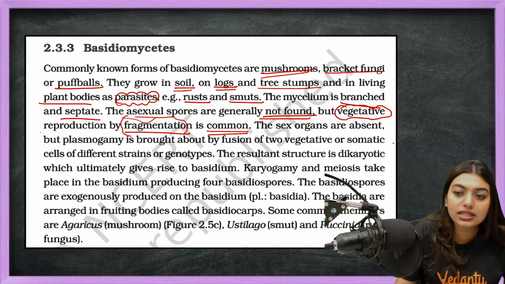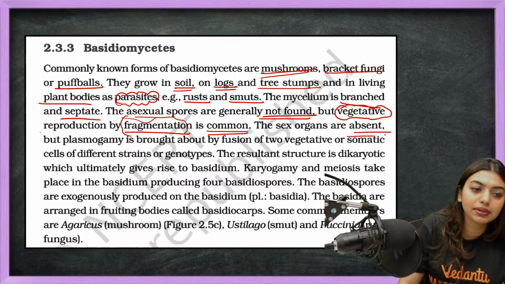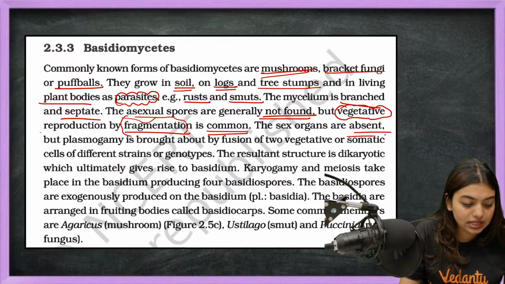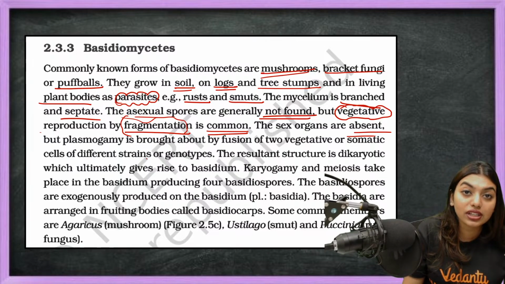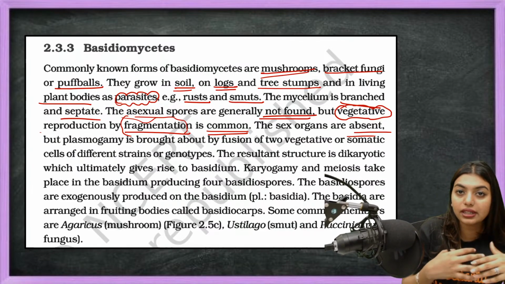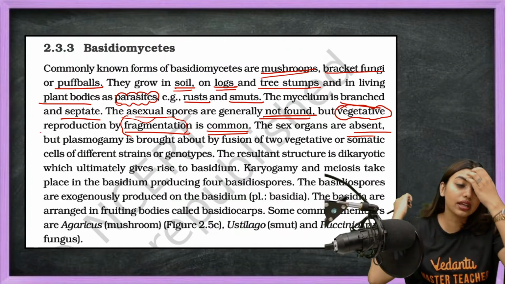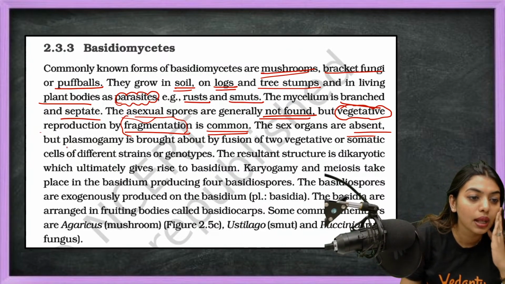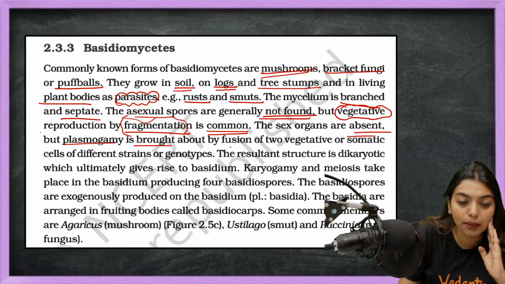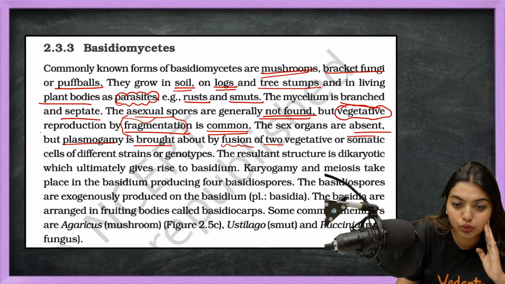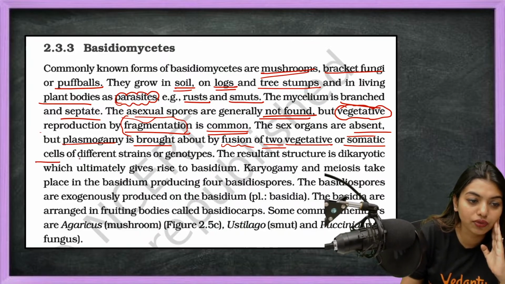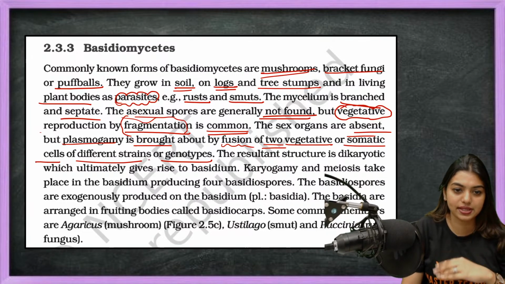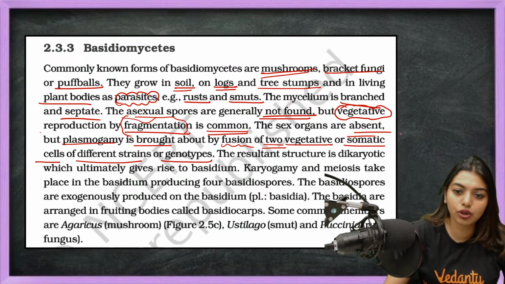Now the sex organs are absent, but here, students, you will see something different. Okay, sex organs are absent. That means they do not have sex organs. Okay, for that, sex organs are not there. But look here, plasmogamy is brought about by fusion of two vegetative or somatic cells of different strains or genotypes. Got it, all of you?